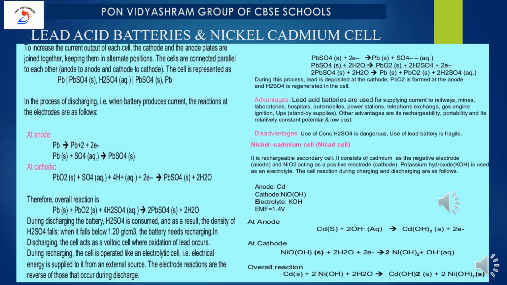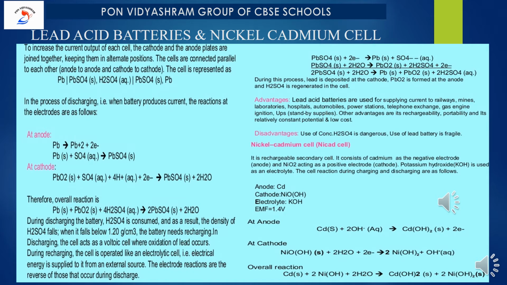Please remember, the reaction we are discussing is just a reverse of the previous reaction we spoke about at anode and cathode. During this process, lead is deposited at the cathode, lead oxide is formed at the anode. It is in a reverse manner, and sulfuric acid is regenerated in the cell.